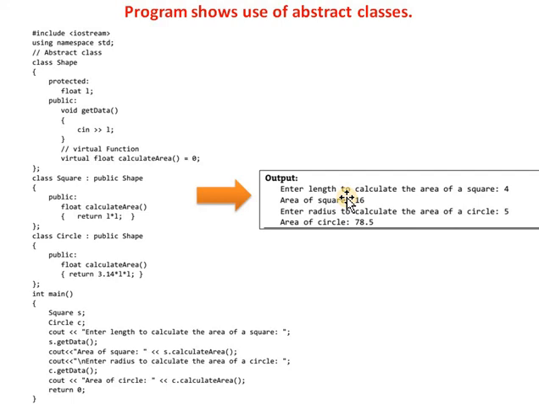In today's lecture, we were seeing the abstract class. What is an abstract class? An abstract class is a class which contains at least one pure virtual function in it. And abstract classes are used to provide an interface for its subclasses.